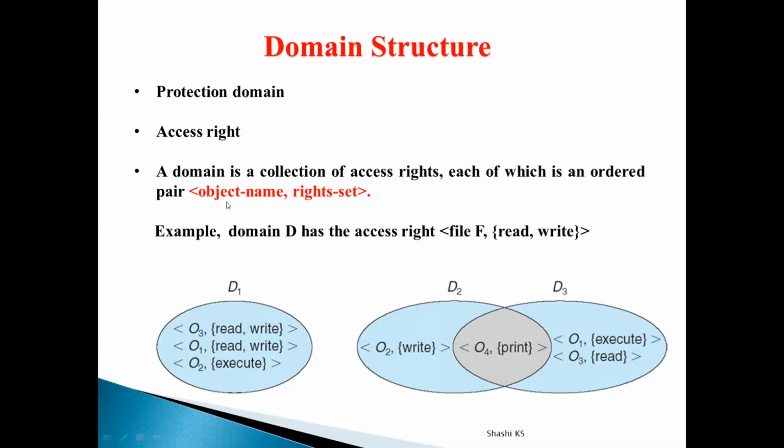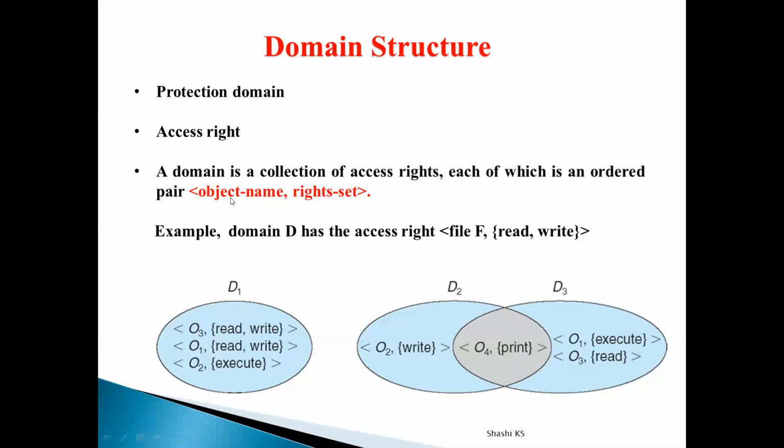What is the meaning of object? By object I mean it can be anything like a file or a printer. Any such resources which exist in the system will be considered as objects. And what is the meaning of rights set? Rights means what type of operation can be performed on that object. Whether read, write, or execute operation can be performed on that particular object. All that will be mentioned in the rights set. The set of all the objects along with their access rights will be called your protection domain.